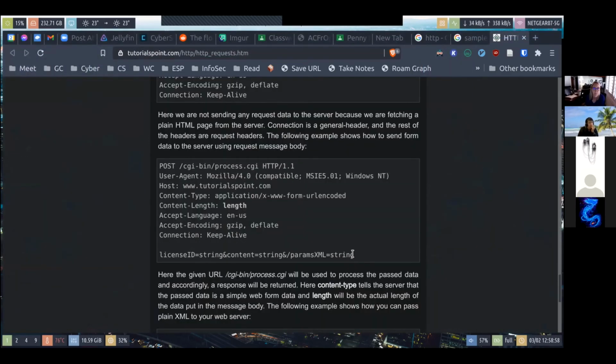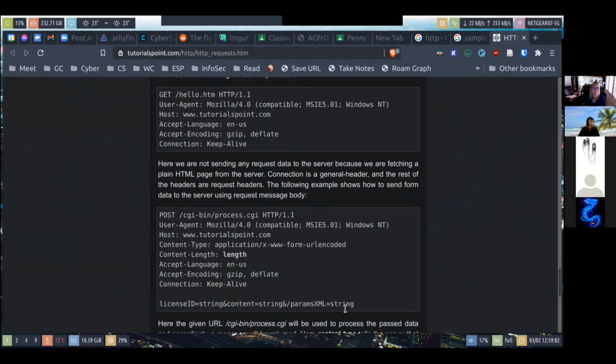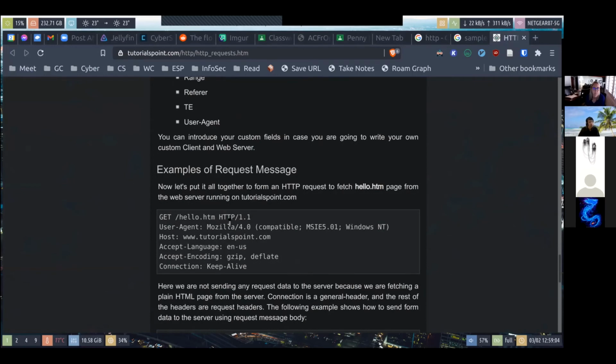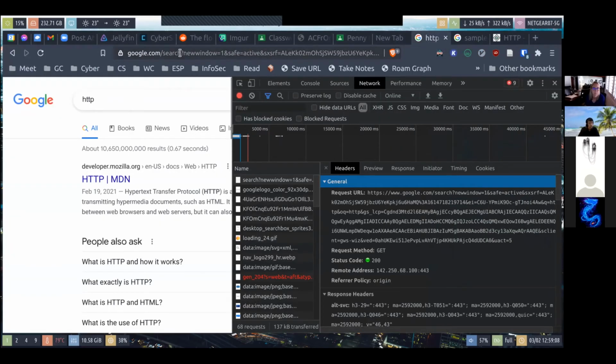And this URL encoded format is also used in the URL. For example, in a Google search, which is typically a GET request, after the actual URL you have these query parameters, which come after the question mark.